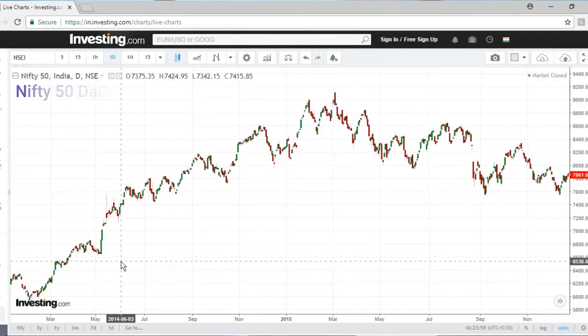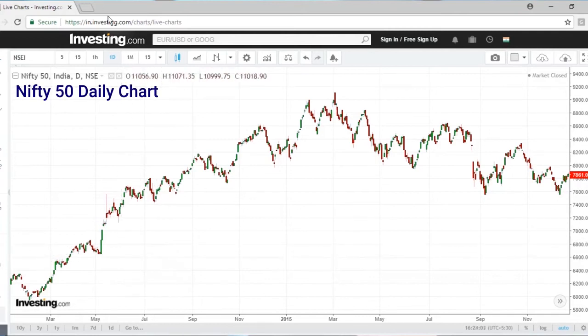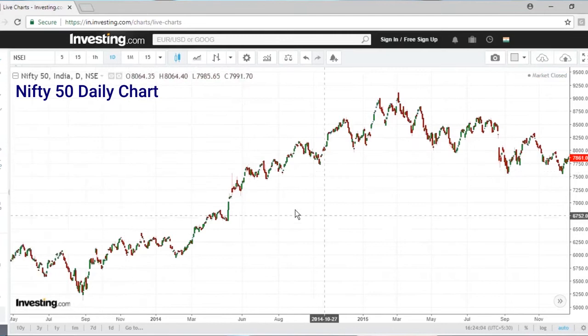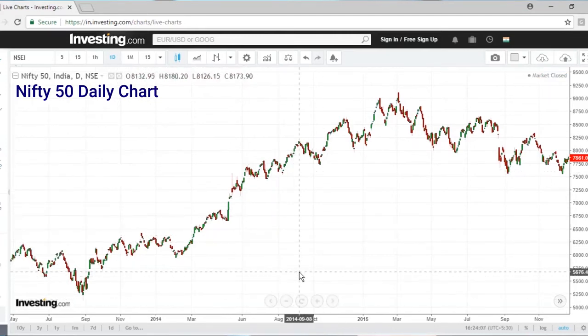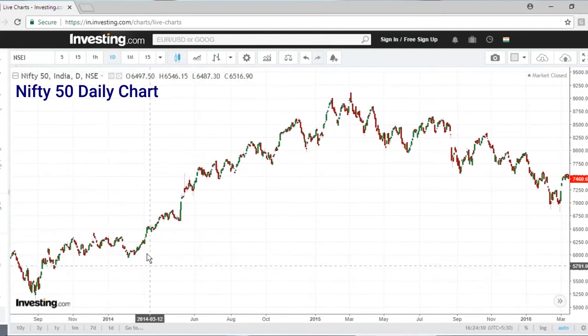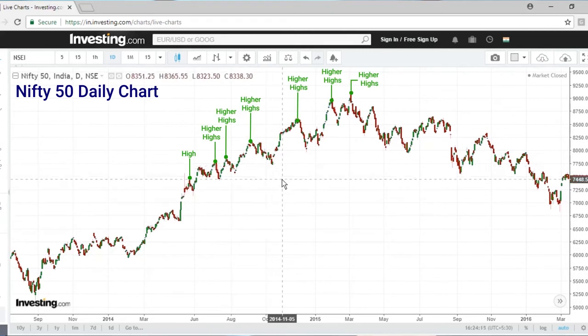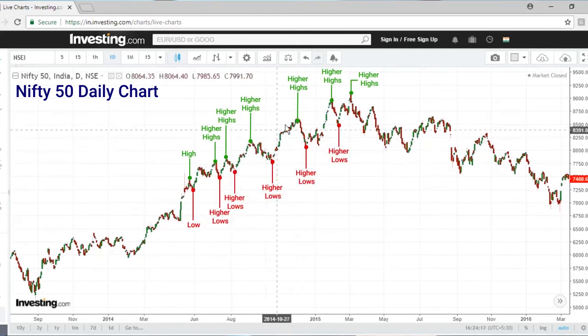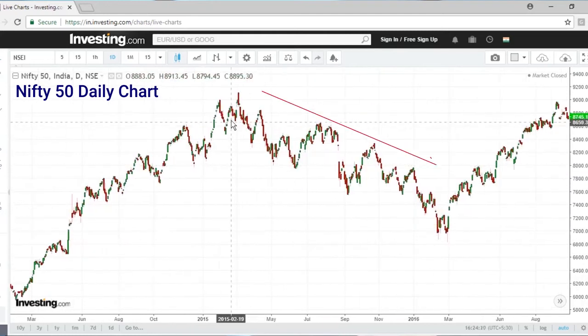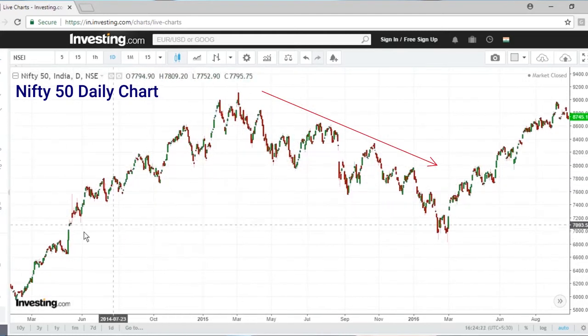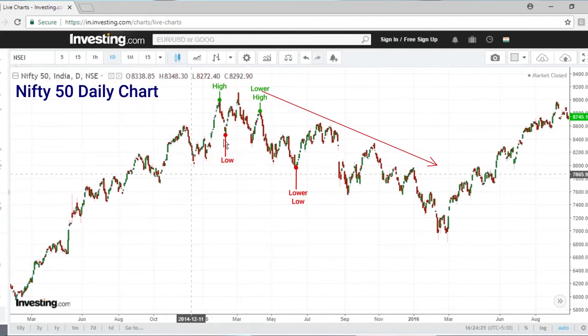Now let us look at this concept with the Nifty chart that we are going to show you now. Here we are looking at the Nifty daily chart in the investing.com web portal. Now let us focus on the chart. Here during this period of 2014 and before that, we were seeing in the market a series of higher highs and higher lows, higher highs, higher lows. Then a downtrend started, and the sequence of higher highs and higher lows was violated around this point.